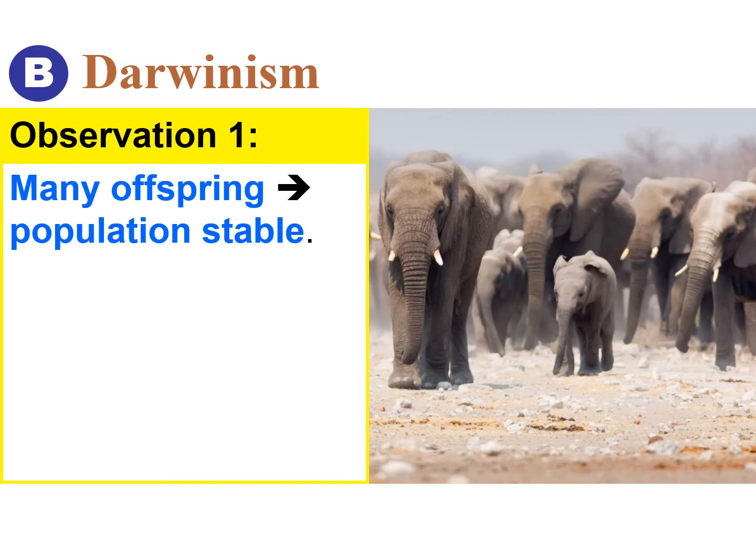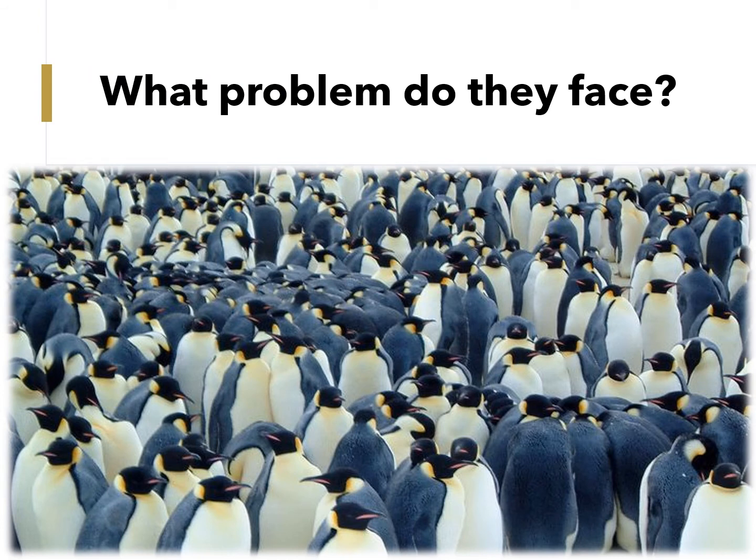In the 5 years of Darwin's voyage, he found that no matter whether in the Galapagos Islands or in South America, the offspring population of animals is rather stable. Why would the offspring population be rather stable? Let's take a look at this picture.